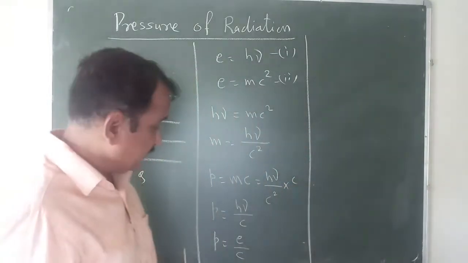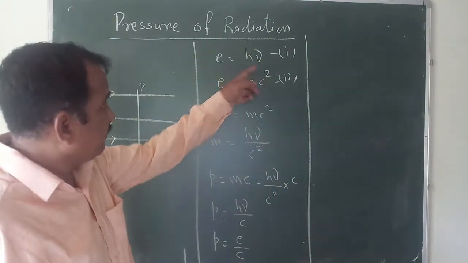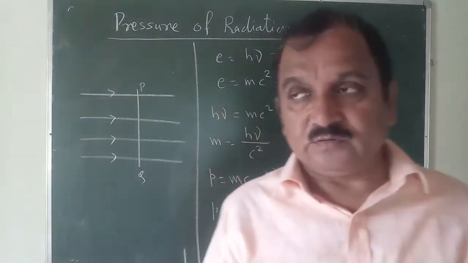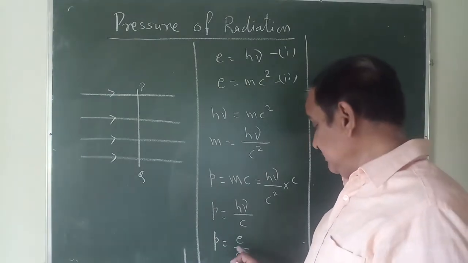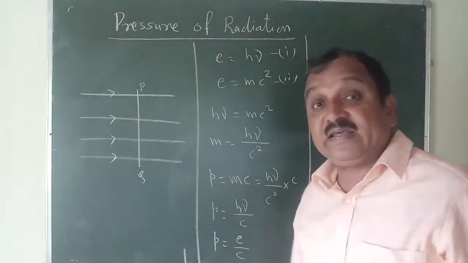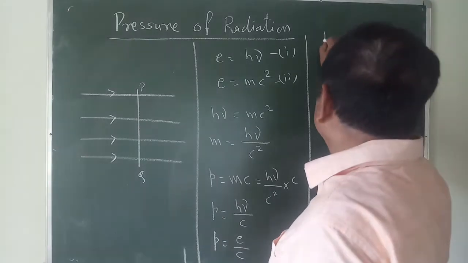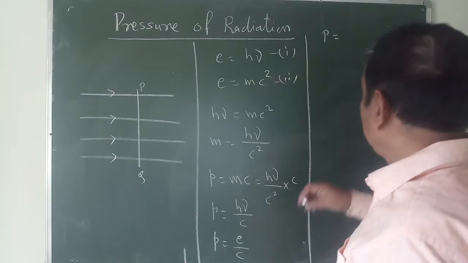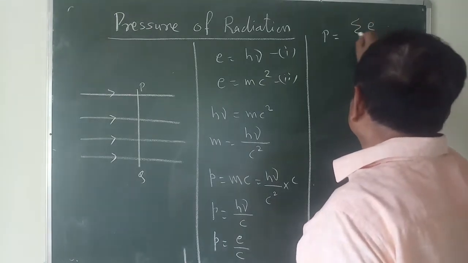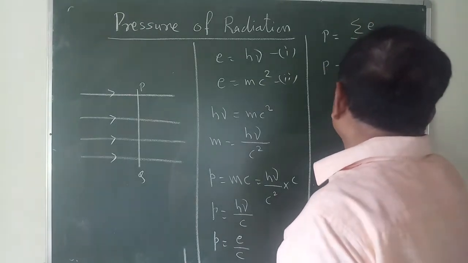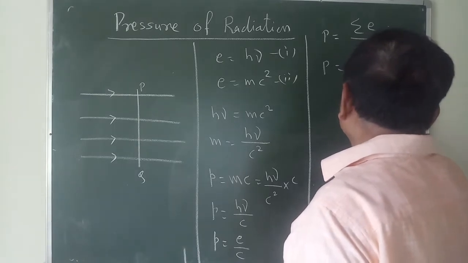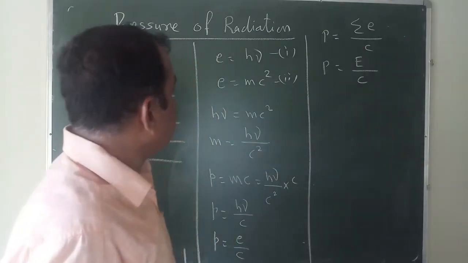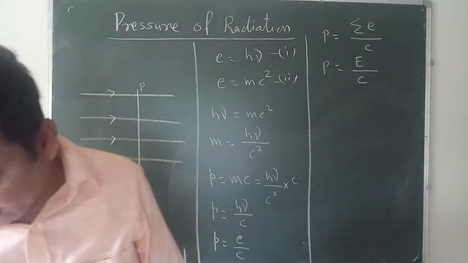Simple expression, using the value from equation 1. H nu equal to E, the momentum of the photon which is moving with velocity c, P equal to E upon C, and hence total momentum, that is P equal to summation of all energy divided by C, or P equal to E upon C. So this is nothing but the total momentum exerted by the photon.